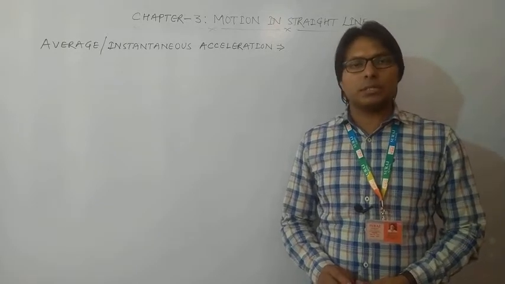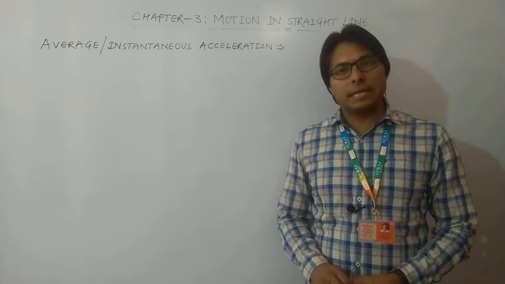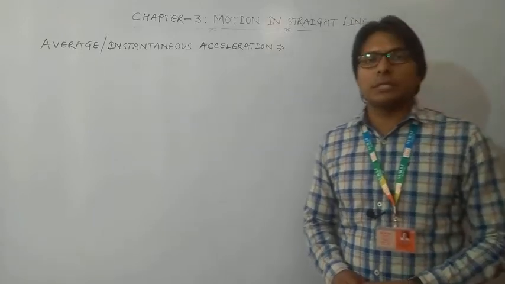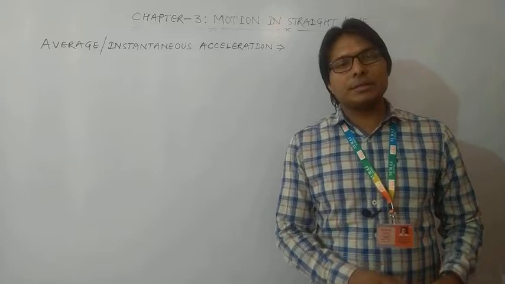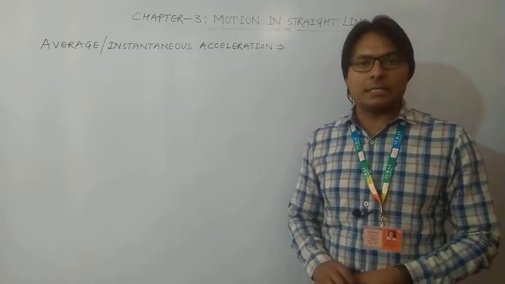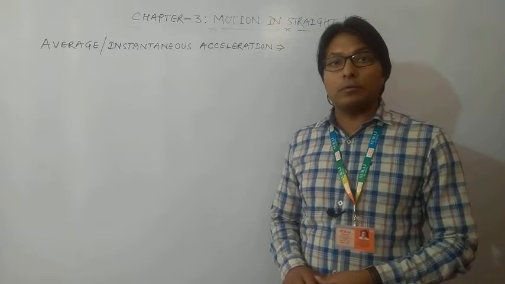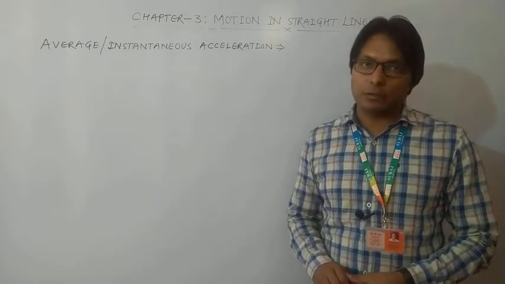Today we are going to discuss average and instantaneous acceleration. In our last video, we discussed average speed and average velocity, instantaneous speed and instantaneous velocity. We have also solved one example on average speed and average velocity.